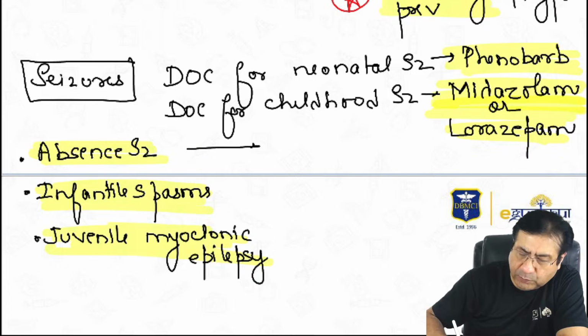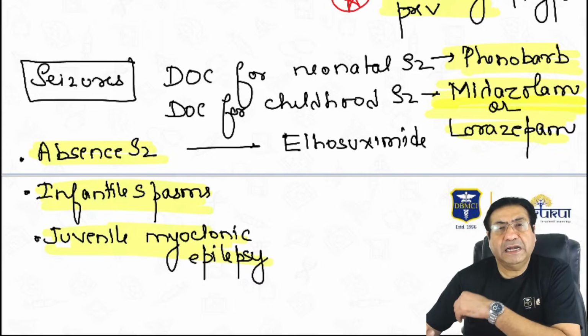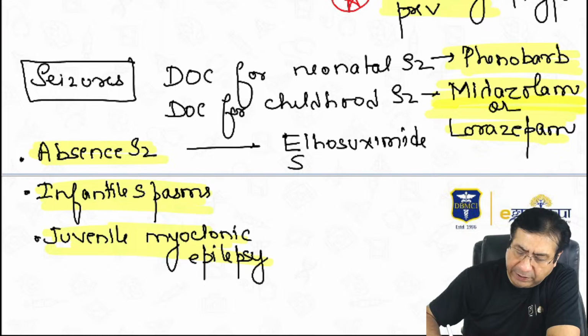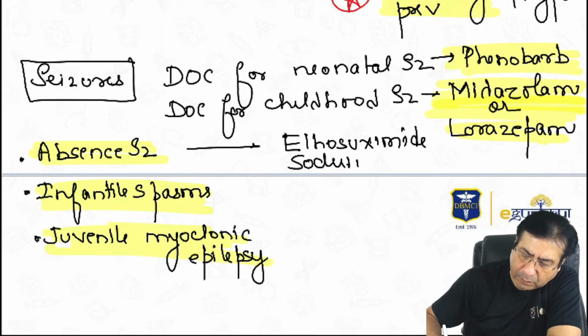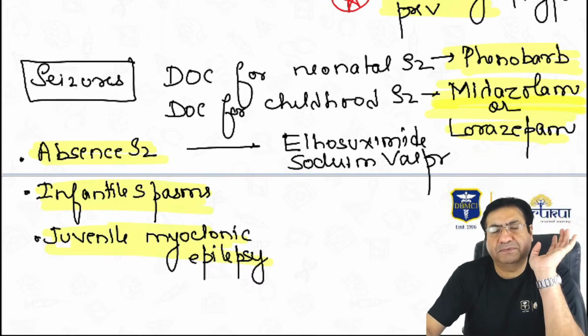The drug of choice for an absence seizure is ethosuximide. But if ethosuximide is not available, then sodium valproate can be used. So the drug of choice is ethosuximide for absence.